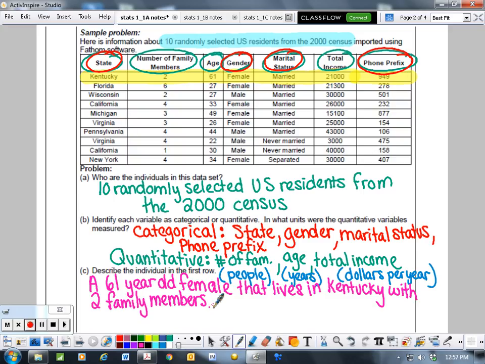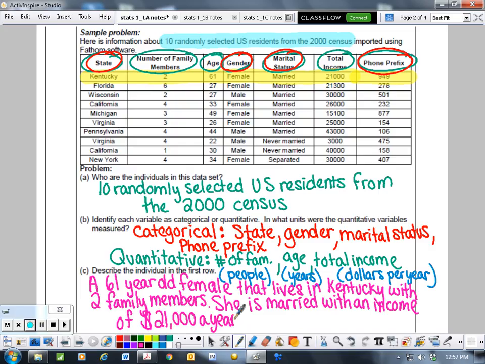She is married with an income of $21,000 a year. And has a phone prefix of 949.